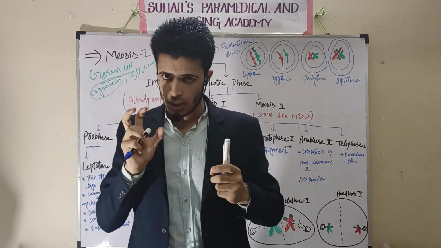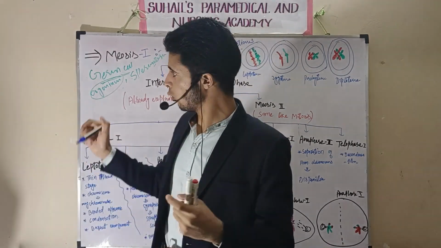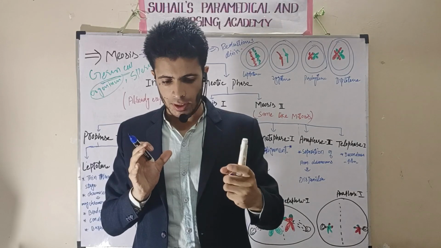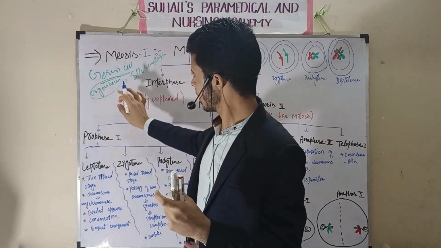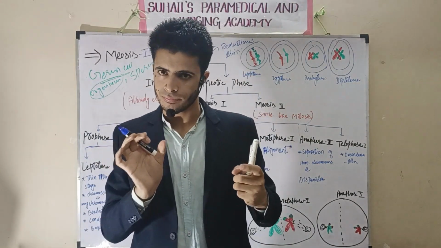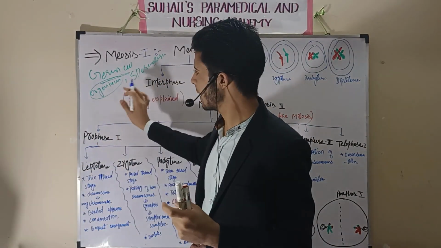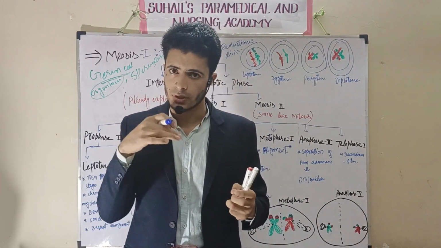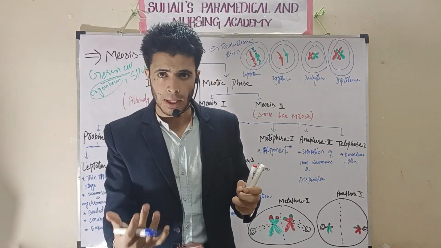So the oogonium will enter into meiosis first. Meiosis first will occur in the primary oocyte. The primary oocyte will enter into meiosis first, so meiosis first is completed by the primary oocyte.